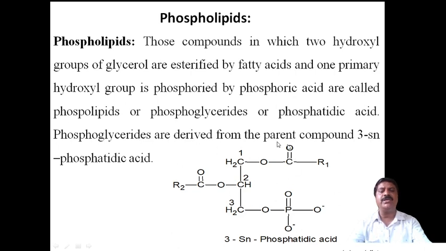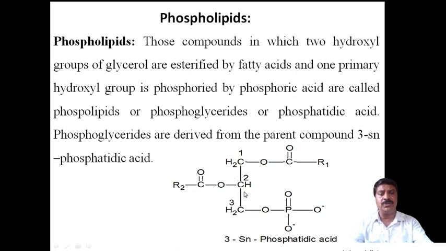This molecule is optically active. An optically active compound is one that has the ability to rotate plane polarized light either to the left or to the right, in a clockwise or anti-clockwise direction. Such compounds are called optically active compounds. An optically active compound should contain a chiral center or stereogenic center. This compound, 3SN phosphatidic acid, contains a chiral center, a chiral carbon atom.